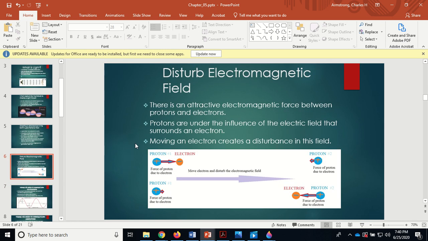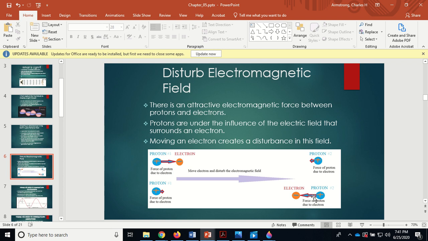Now, in electromagnetic situations, we also have fields with forces. So electrons and protons, they are attractive. So here you've got your proton, you've got your electron there, and the electron's closer to this proton, so it feels a large positive force towards this electron. This proton way over here feels a very small force. Now what if we move the electron? We moved the electron from here, now it's way over here. Now suddenly this guy feels a much smaller electromagnetic force. This guy went to a big electromagnetic force.